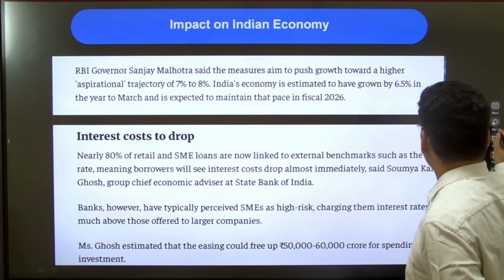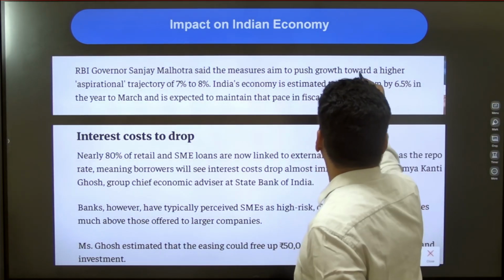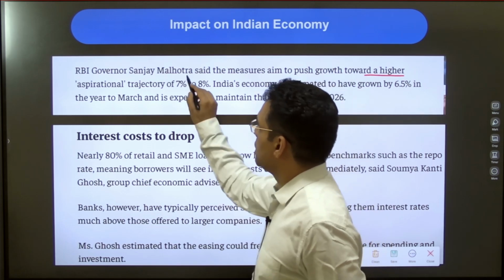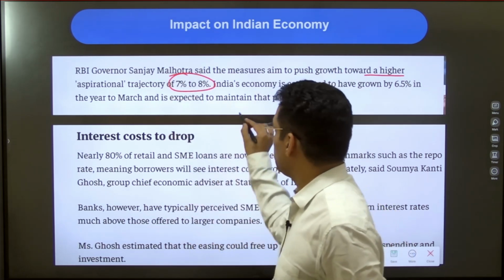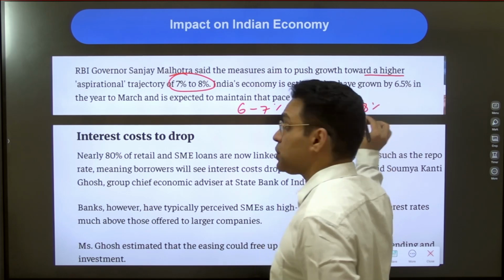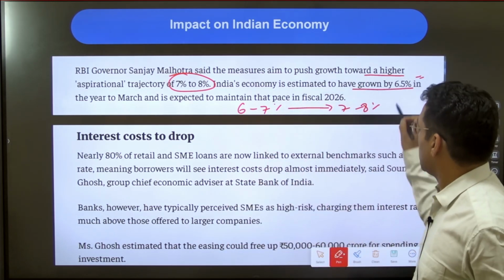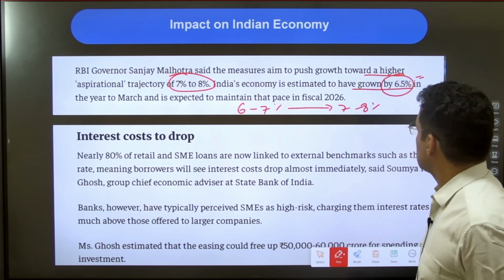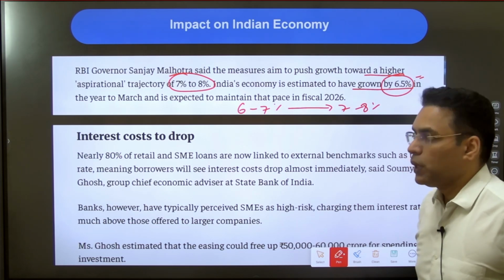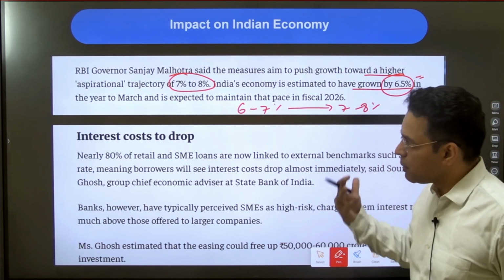Also, when we look at the RBI stance, it says that we are pushing growth towards the higher aspirational trajectory of 7 to 8%. So right now we are between 6 to 7%, but we need to push it to 7 to 8%. Now 1% push is huge. So if you are able to do that, we can grow. For example, right now we are growing by 6.5%, and we are expected to maintain the same trajectory. But can we move to 7%? And what is supposed to be done?